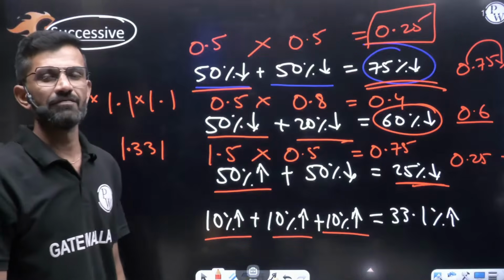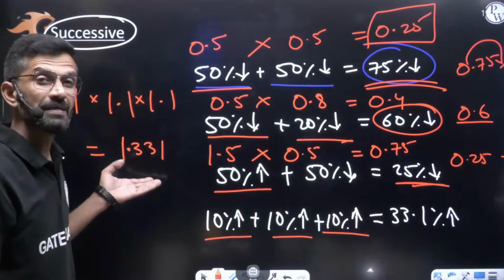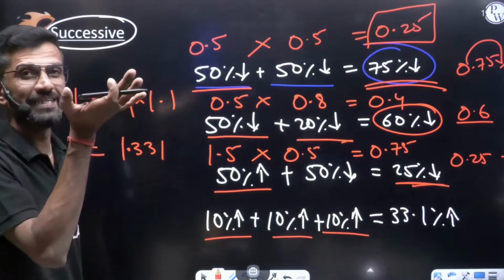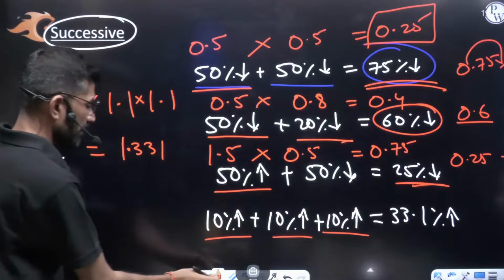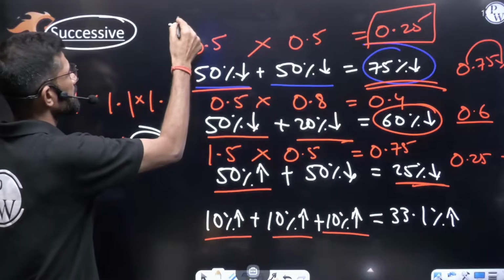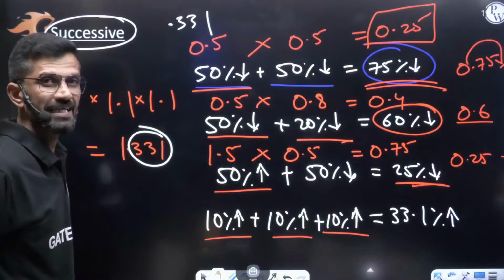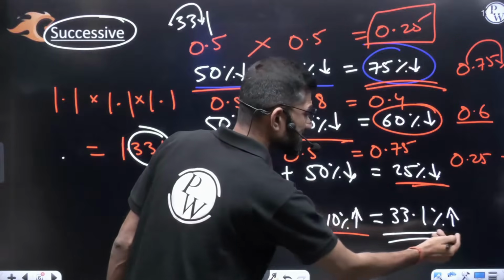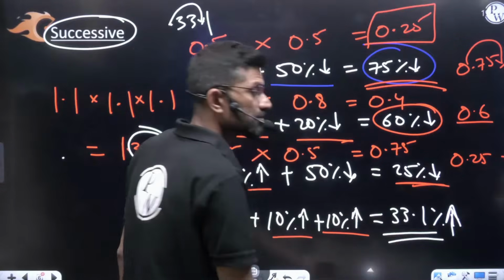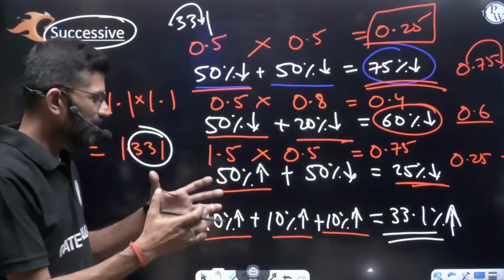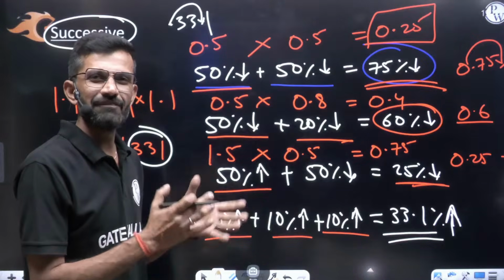More than 1, less than 1? This value is more than 1, which means increase. How much more than 1? 0.331 more. Mention in percentage, 2 decimal places to the right: 33.1% increase, because it was more than 1. Are you getting me? Let's see how this will be useful in the various questions.